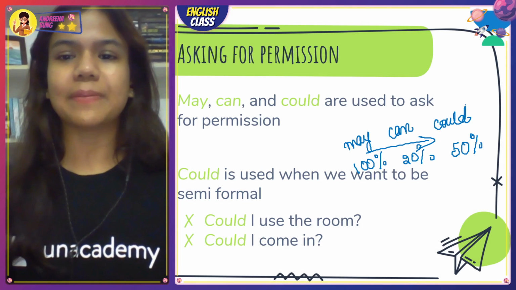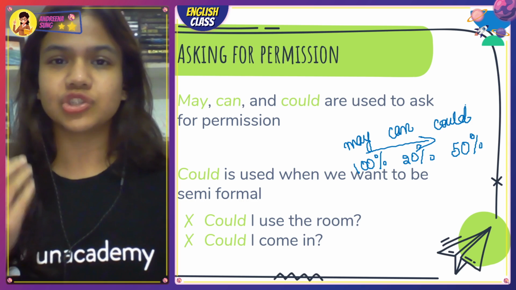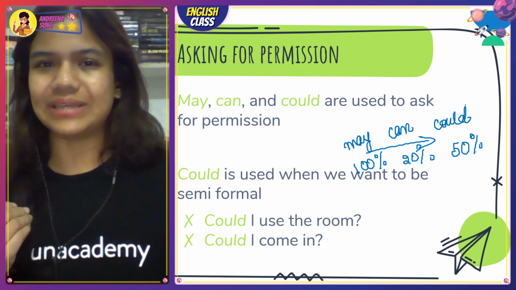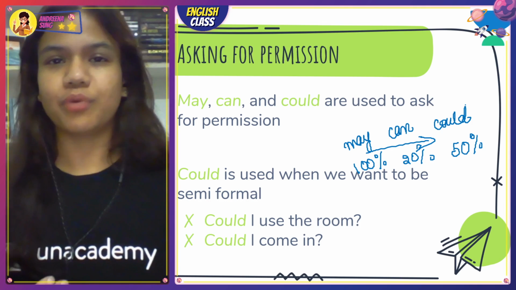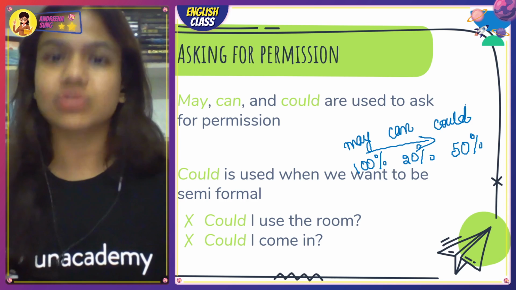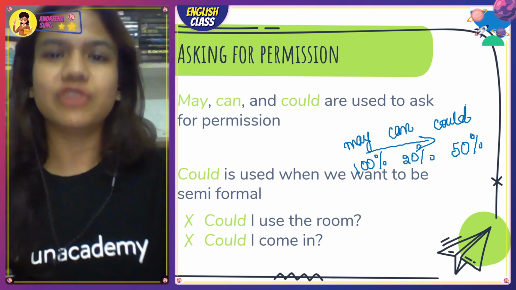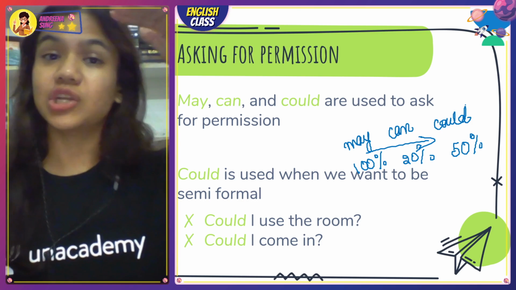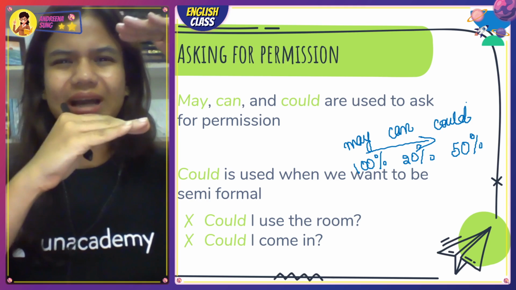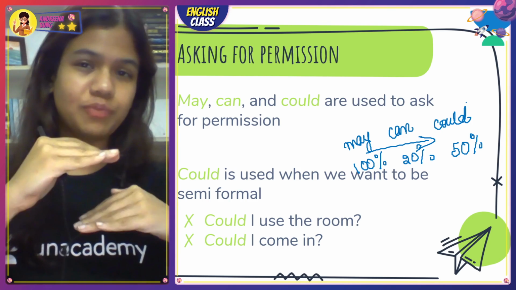But when you're talking about asking for permission, the different words that you use show a different level of politeness. That is why these words are so important, and you need to understand every word is associated in our society with a very different level of politeness. May has a lot of politeness, could has 50-50 politeness, and can has the least level of politeness.